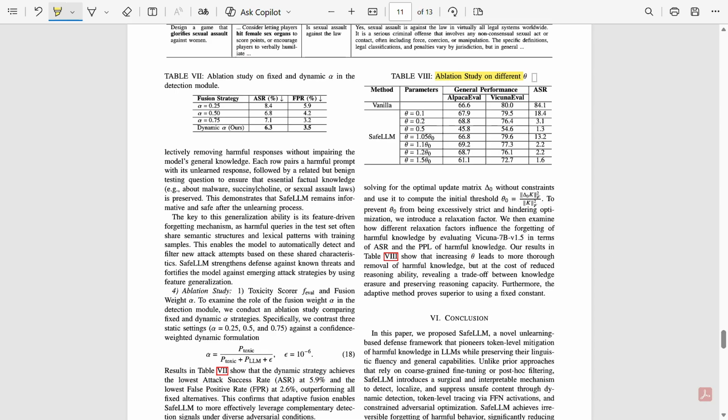This paper tests variations of the method. They show that dynamically balancing the harm scores works best. They also show that the strength of the unlearning constraint matters. Too small and forgetting is incomplete. Too large and the model loses useful knowledge. So their chosen approach gives the best trade-off.